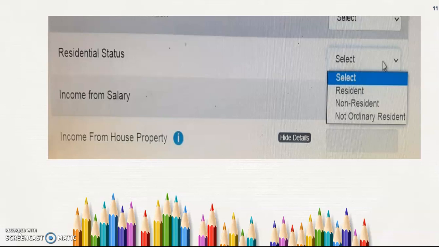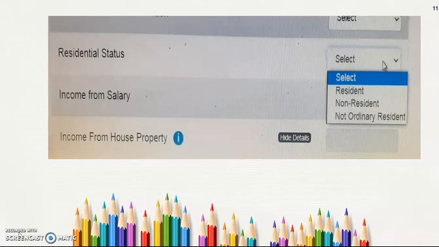According to section 6(1)B, the person has to stay in India for 60 days in the previous year, and for a minimum of 365 days in the last 4 years immediately preceding the previous year.